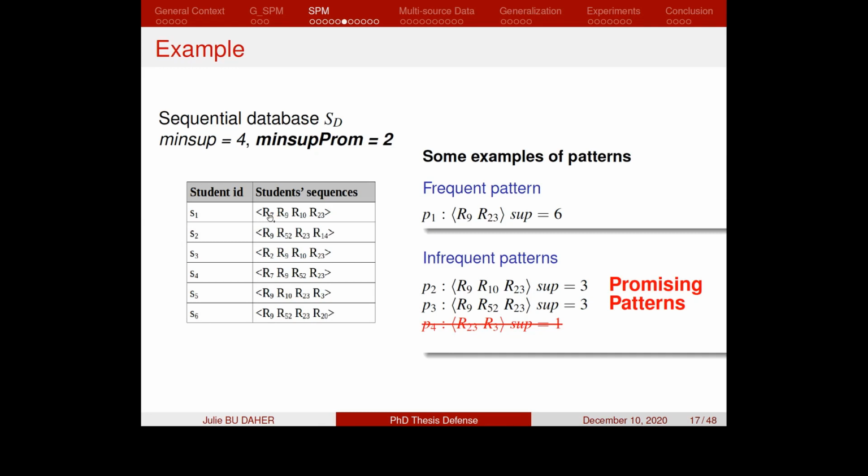Considering the same example of the sequential database with a minimum support promising fixed to 2, and considering the infrequent patterns obtained from this sequential database, we consider the first 2 patterns, P2 and P3, as promising patterns, as their support values are higher than the minimum support promising. However, the third pattern, as it occurs only once in the database, is thus considered as an infrequent pattern and it is discarded.